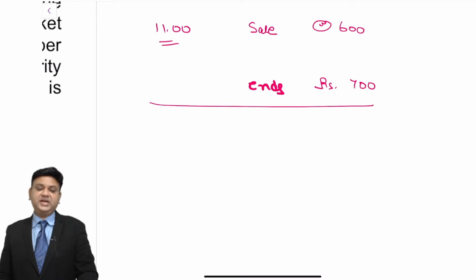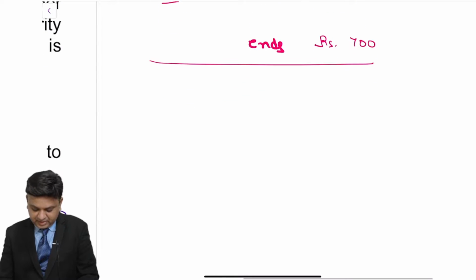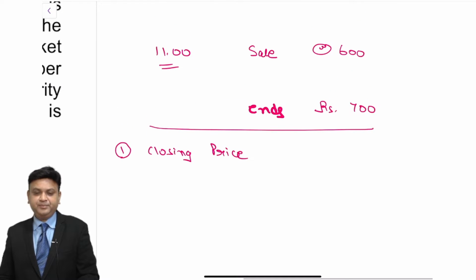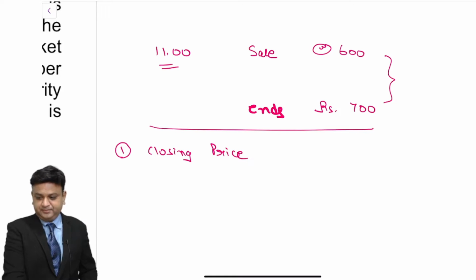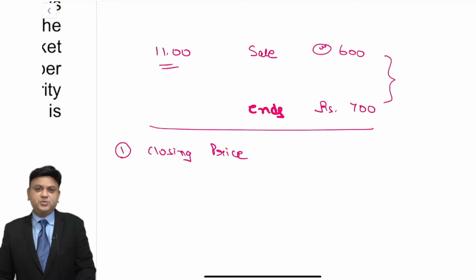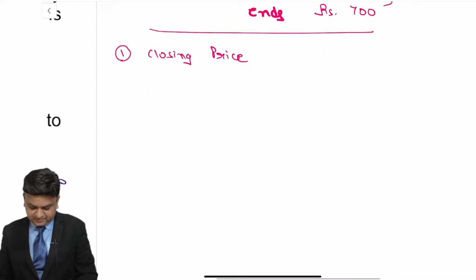Now as far as Mr. X is concerned, he has certain alternatives like this. The first alternative is that he can buy at the closing price, and he is required to make some payment of the premium in order to cover up the short position of the cash market. This is the first alternative that he has.